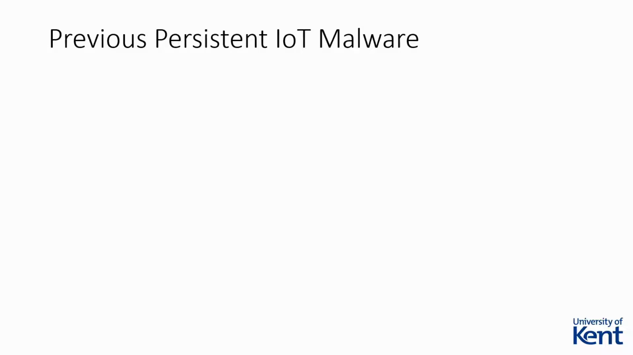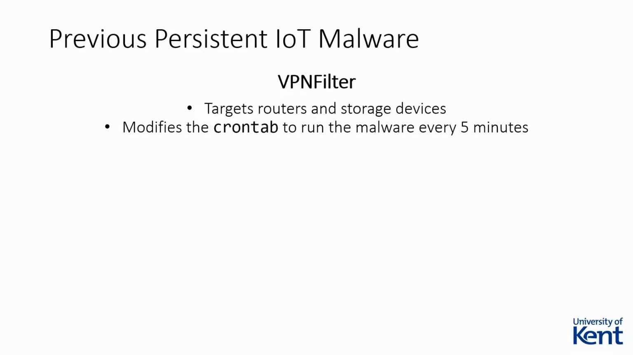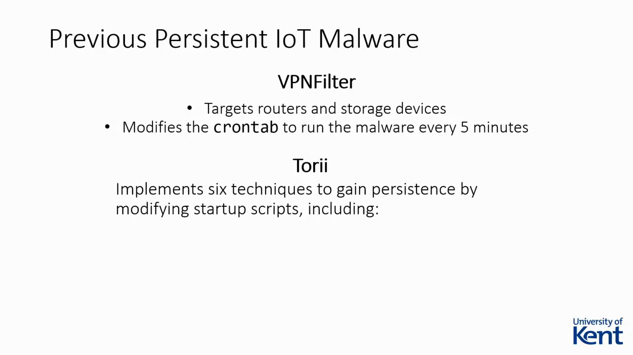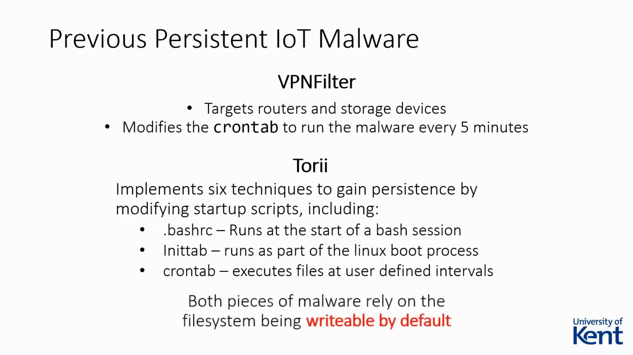Two examples of this are Tori and VPNFilter. Both modify files native to the Linux operating system which allow the malware to automatically run after booting. VPNFilter is a piece of malware that mainly targets routers and storage devices. When it infects a device, it aims to modify the crontab file to run the malware every 5 minutes. Tori, on the other hand, has a more brute force approach. It attempts to use 6 methods to gain persistence on the infected device by modifying various startup scripts, such as bashrc, Initrd, and crontab. However, these methods rely on the startup scripts being writable, which, depending on the design of the device, may not be the case.